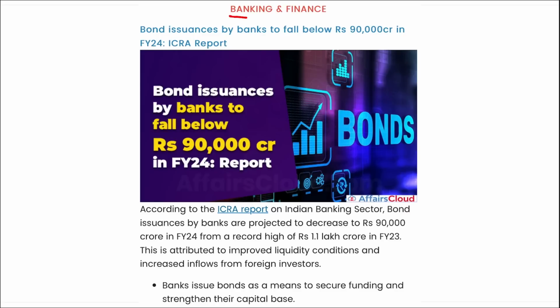Next, banking and finance. Bond issuances by banks to fall below 90,000 crore rupees in fiscal year 24.